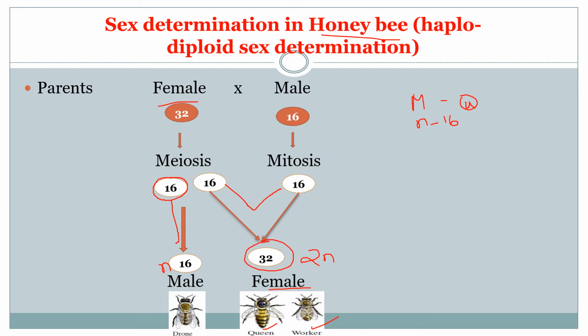See here, this is an unfertilized egg. This unfertilized egg develops into a male drone by means of parthenogenesis, and the male produces sperms by mitosis. Again, the male produces the sperms by mitosis and the female produces the egg by meiosis. So this is about the sex determination in case of honeybee. Hence it is called haplodiploid sex determination. Here the male will be haploid and the female will be diploid.